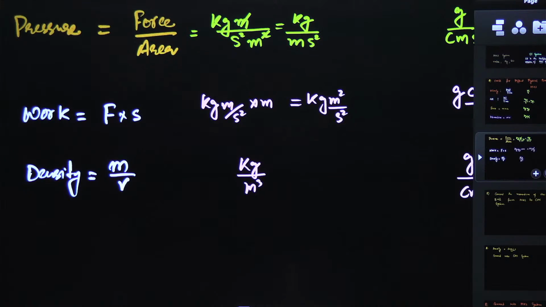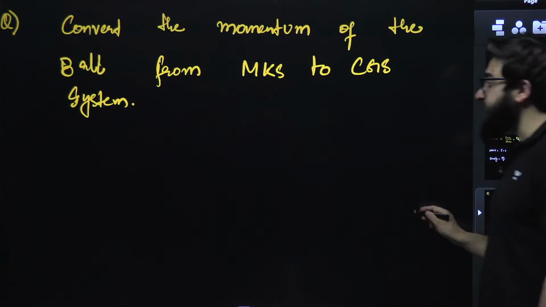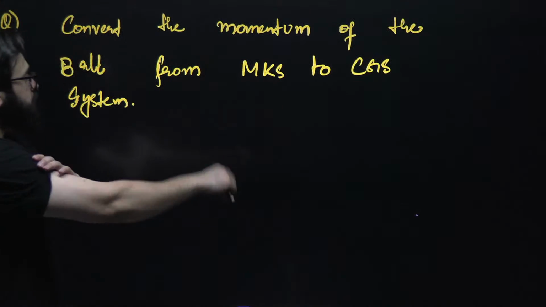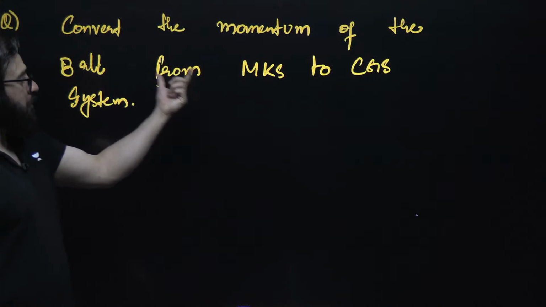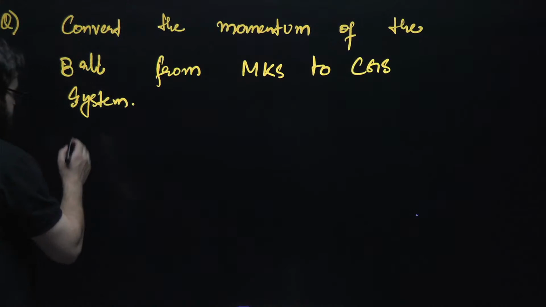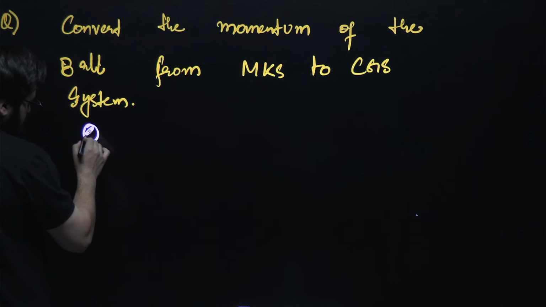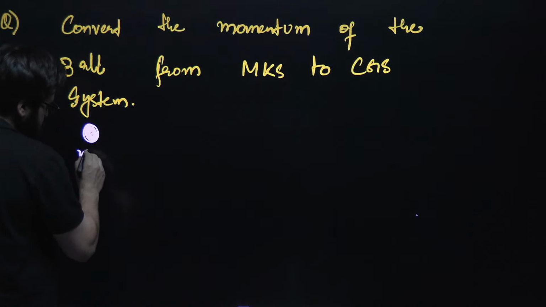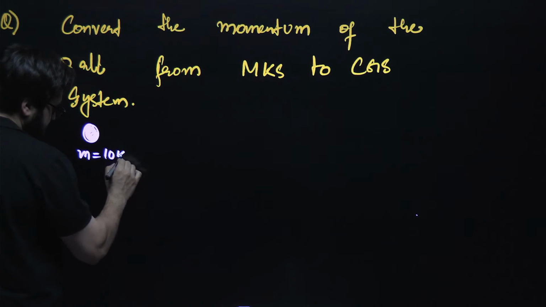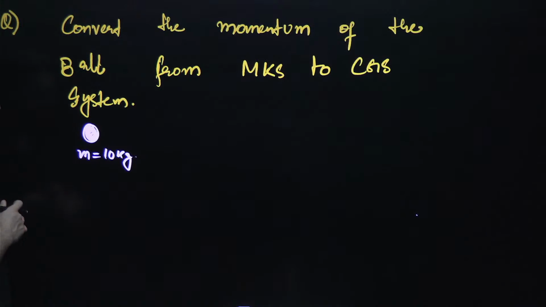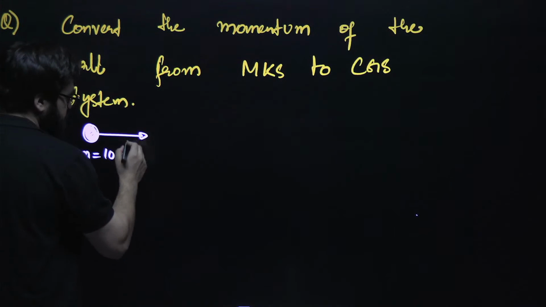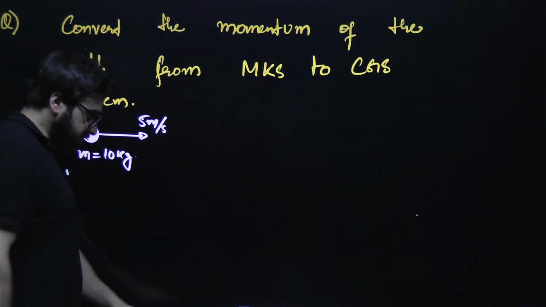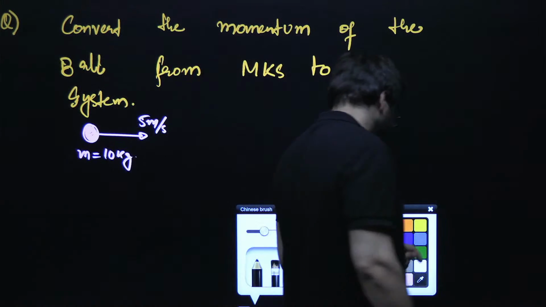Okay. Next, let's suppose we are given a question something like this. Convert the momentum of a ball from MKS system to CGS system. Let's suppose we are given a ball. The mass of this ball is 10 kgs, and its velocity is 5 meter per second.